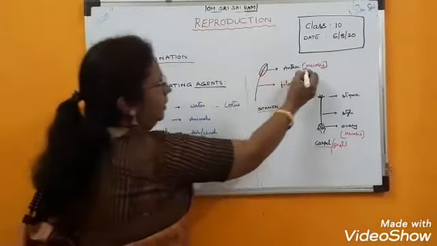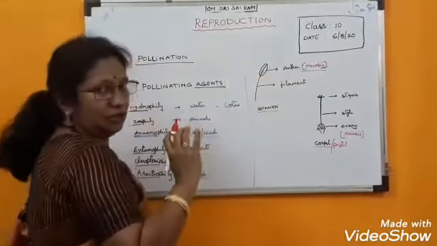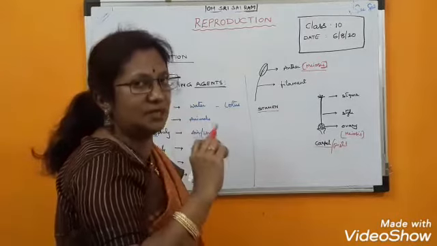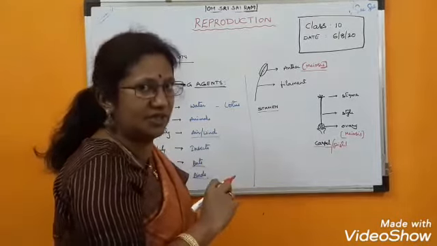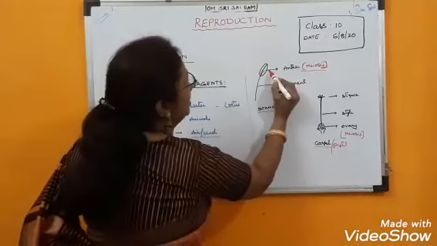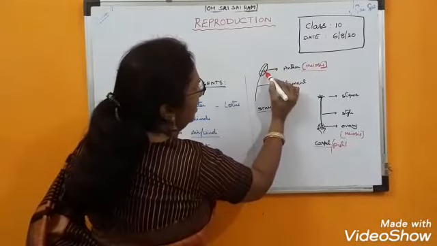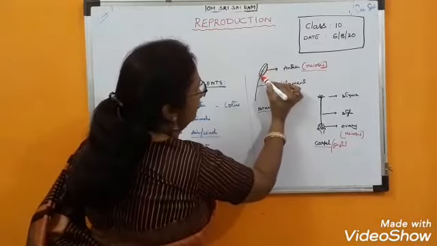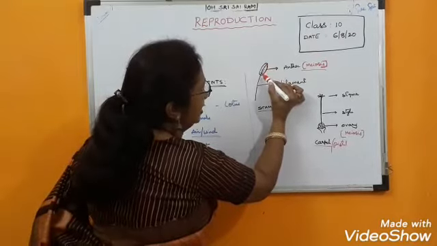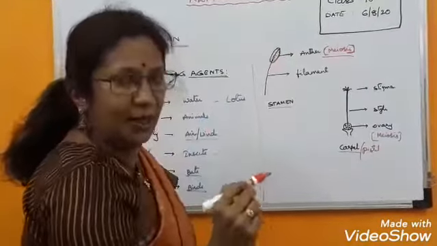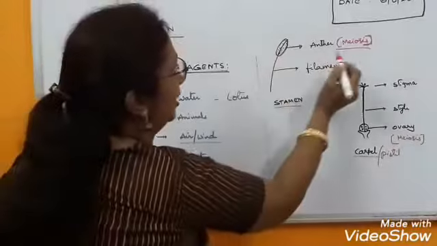Now, in the previous topic, cell division, we discussed that meiosis takes place in germ cells. This is the anther. Inside, the anther is made up of some cells. In these cells, meiosis takes place and haploid pollen grains will form.